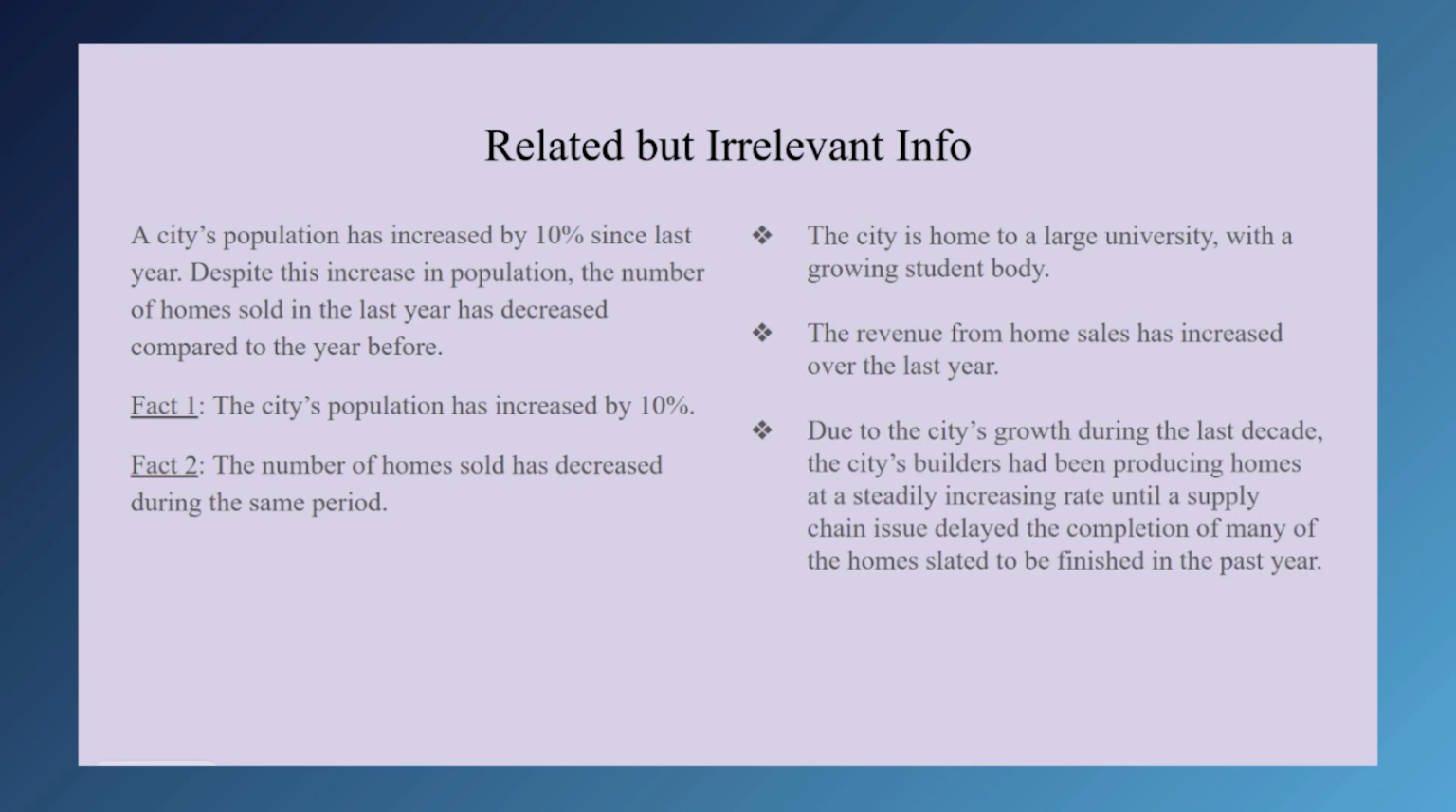Due to the city's growth during the last decade, the city's builders had been producing homes at a steadily increasing rate until a supply chain issue delayed the completion of many of the homes slated to be finished in the past year. This answer offers a potential reason for the paradox, a decrease in available homes for sale. Even if more people are moving in, if there are no homes to buy, then they aren't going to be buying homes.